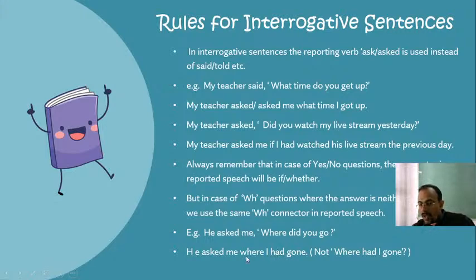So in place of where had I gone, I have to use where I had gone. So he asked me where I had gone. Don't say he asked me where had I gone, because students often make mistakes here. Instead of he asked me where I had gone, they write where had I gone. But don't write where had I gone. Just write where I had gone. Okay, dear students. So that's it.